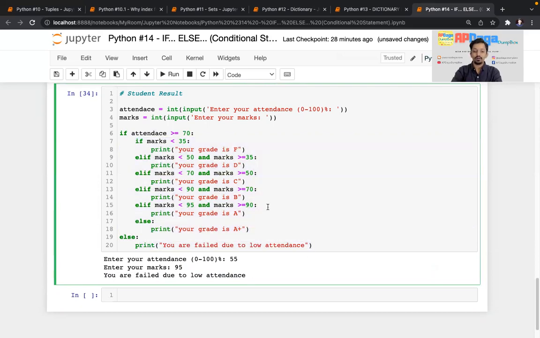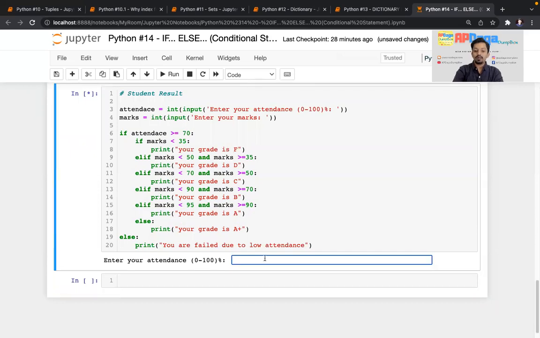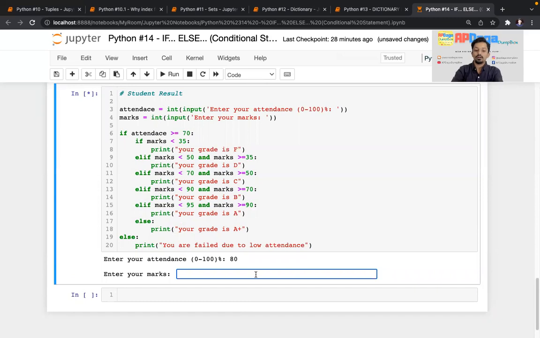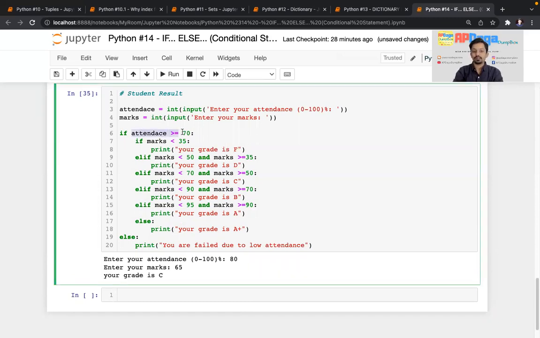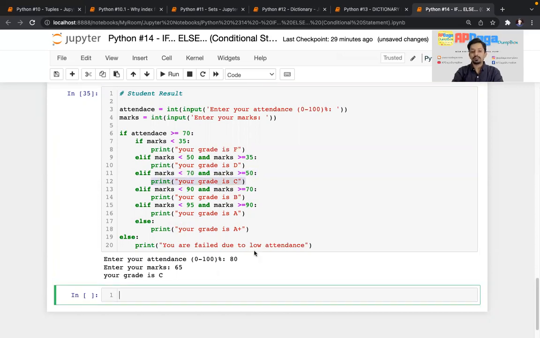Now if I run it once again, my attendance is 80, I'll say, and marks are, let's say, 65. So what happened? It checked whether attendance is greater than 70. Yes. Then only it checked for marks. Less than 35, no. Less than 50, no. Less than 75, yes. And greater than 50, right? So it printed your grade is C.